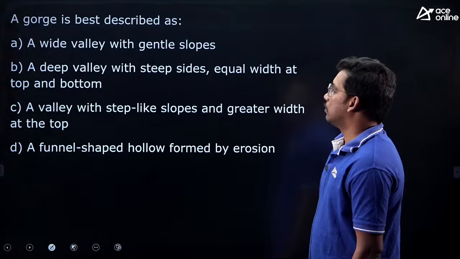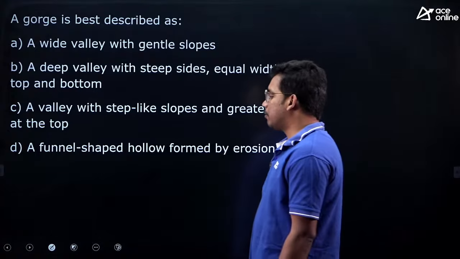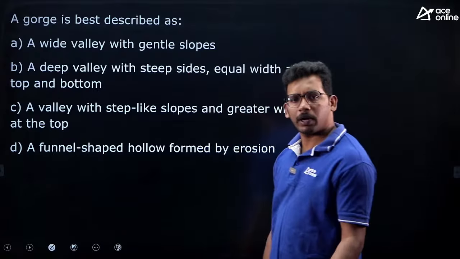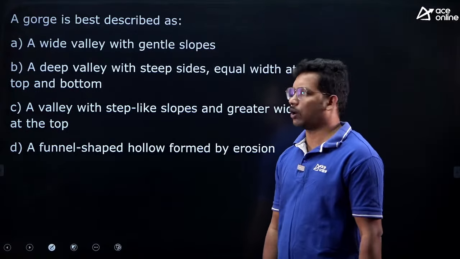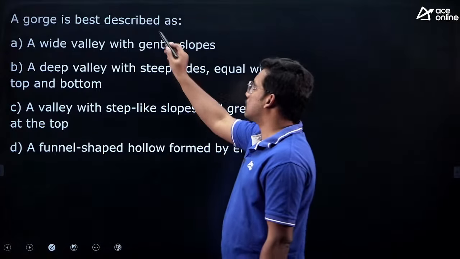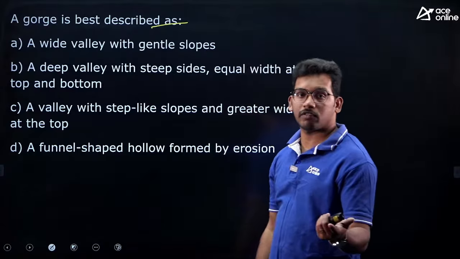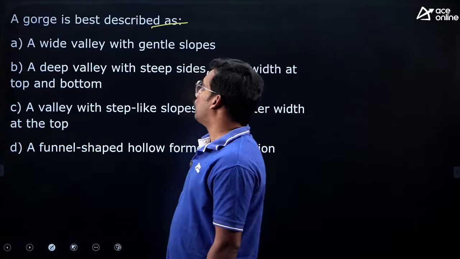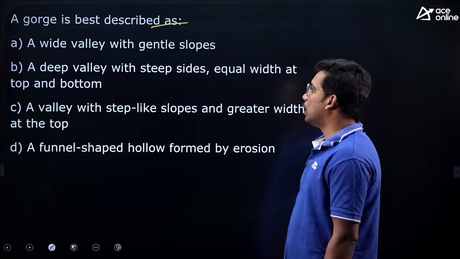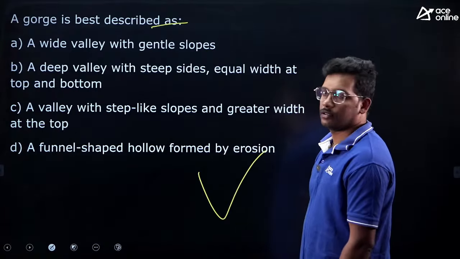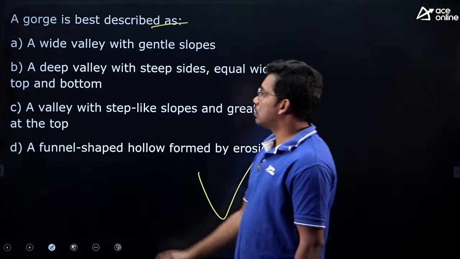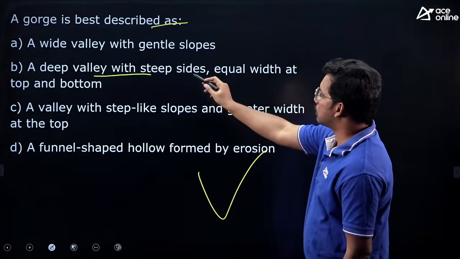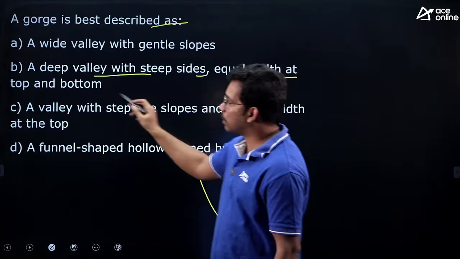Next one. This is again a landform or related topic. A gorge. You might have heard canyon, gorge and all, right. A gorge is best described as, this is also a previous question from RRB NTPC, I have directly taken. A wide valley with gentle slope. Valley means this. With gentle slopes, a deep valley with steep sides, equal width at bottom and top.